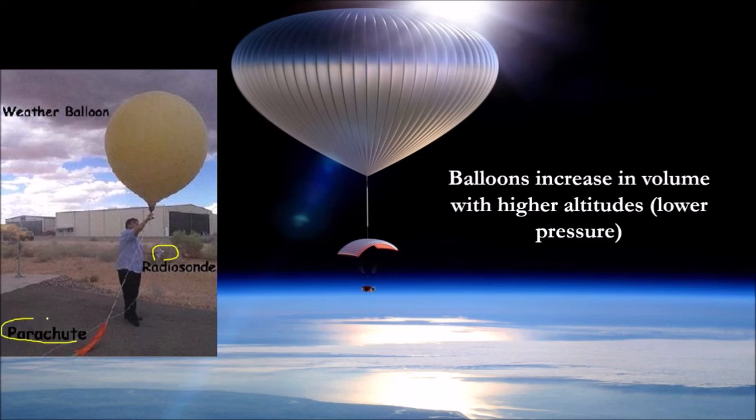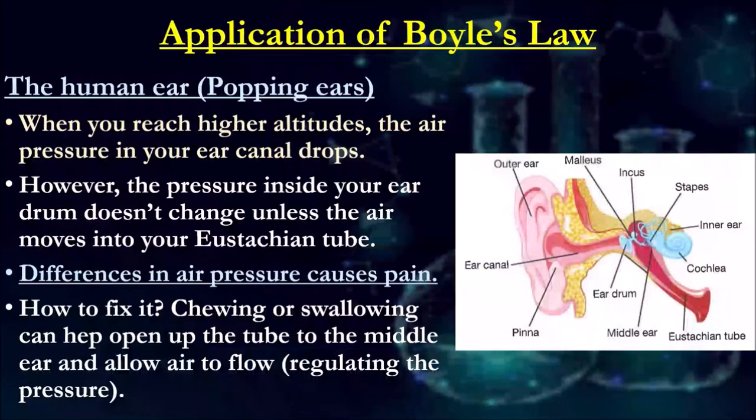Also, when it does pop, they do use a parachute, so when it's falling back down, the device they're using to measure the weather doesn't break apart as it's falling.